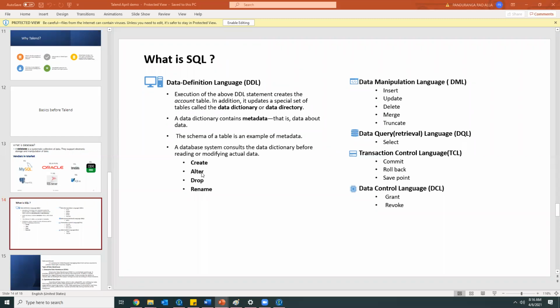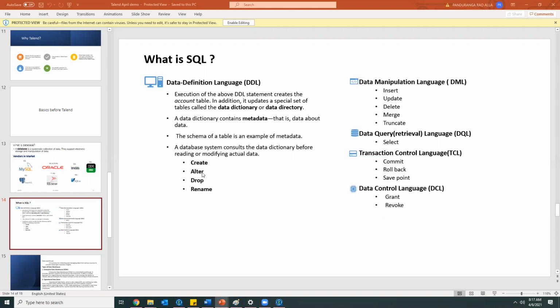And after creating the table or view or materialized view, if you want to alter anything, for example, I created account number, so its data type is number, but later my client came and told me to change the requirement, like we might get some characters also in that, so we need to alter that. So for altering that column, we need the alter command, okay. So we'll be altering the data type of that column by using the alter command.